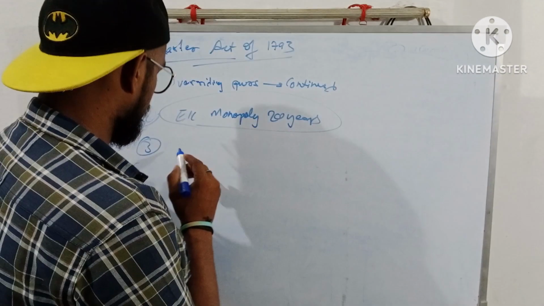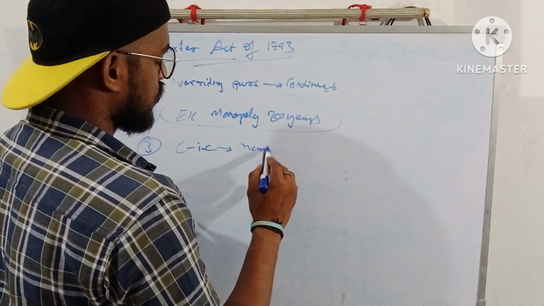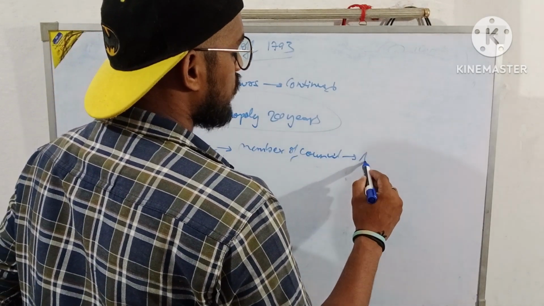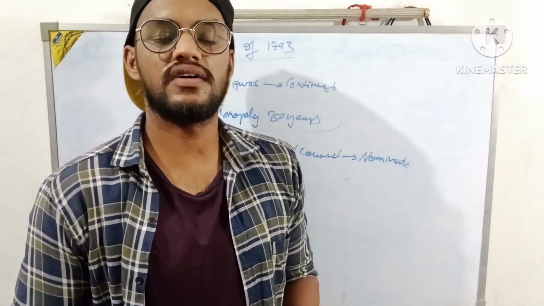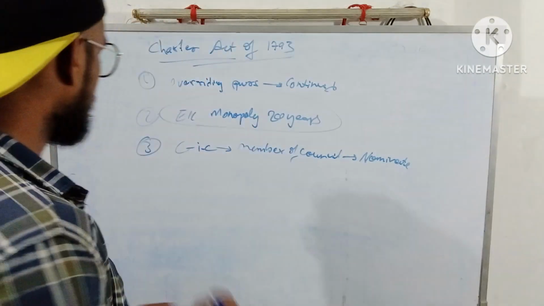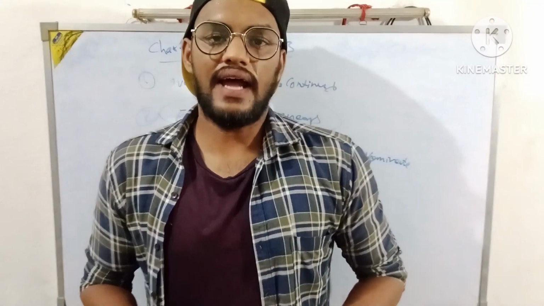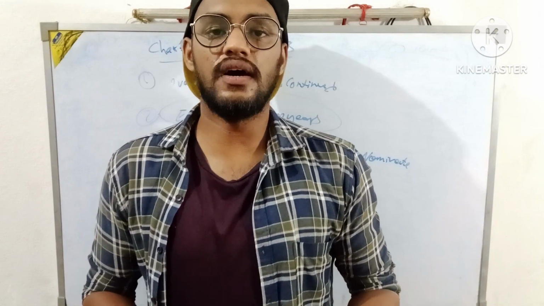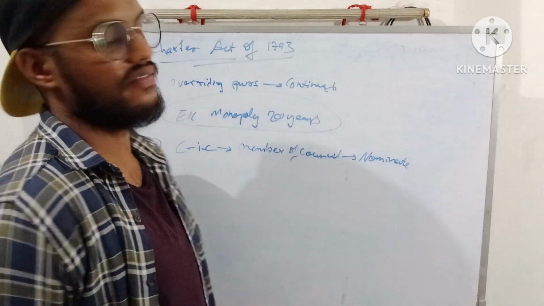Coming to the third provision, the commander-in-chief will be a member of the council only when nominated. And coming to the last provision in the Act of 1793, all the servants and officials of the British East India Company had their salaries paid from Indian revenue.